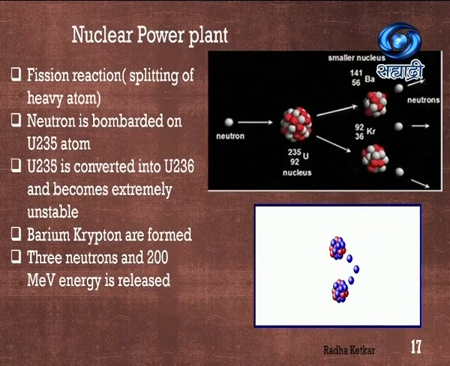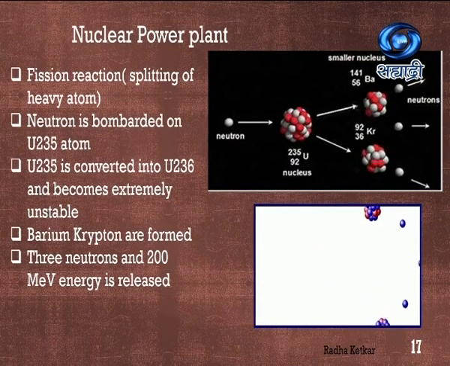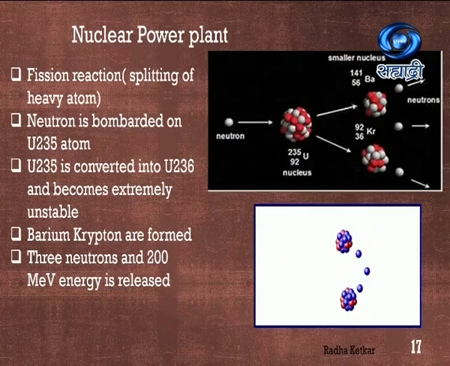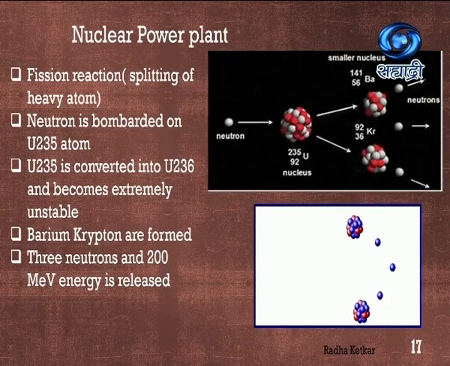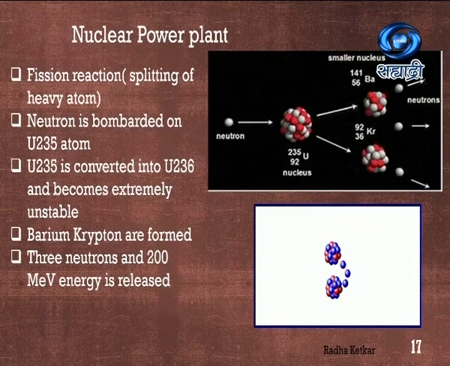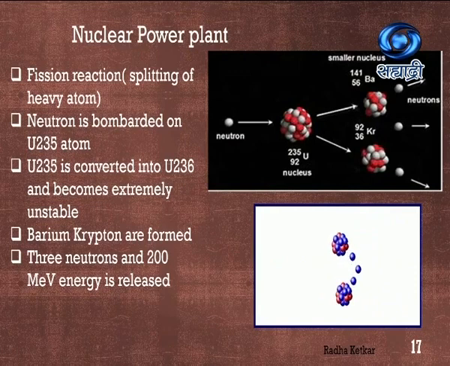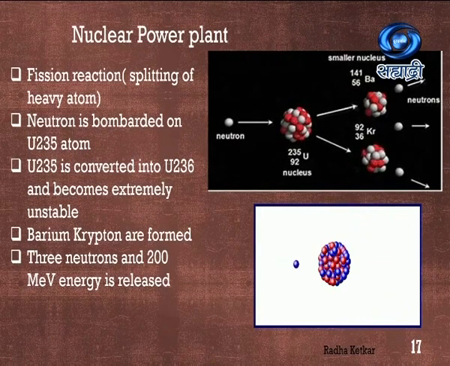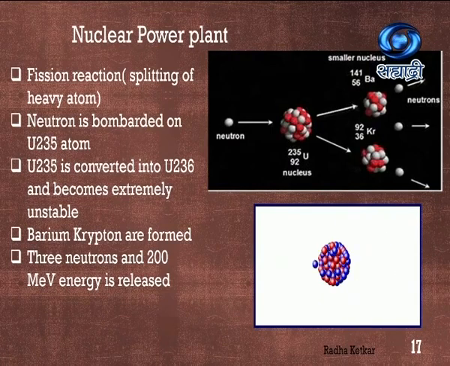At this stage, this particular atom is going to be highly unstable. So it is going to split into two different atoms. One will be barium and another one will be krypton. You can see for barium the atomic mass number is 141, and for krypton it is 92. If you add these two numbers, you will get 233. But you can see earlier the total number was 236 when that one neutron was added. Then how do you account for these three neutrons? You can see in the last part these three neutrons are released.